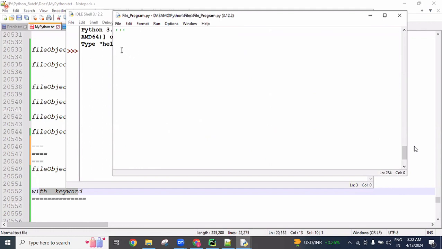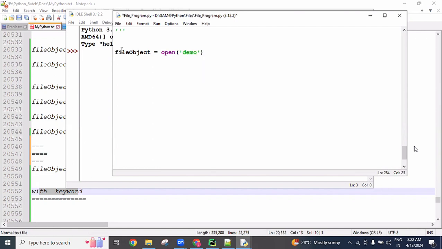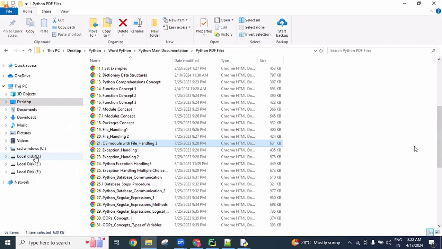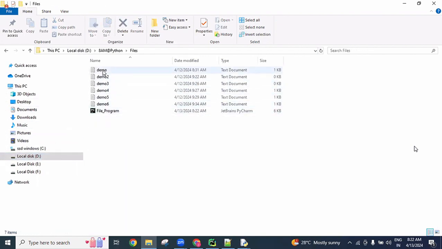Now see here. File object equal to open of, and I want to create one demo8.txt, using W mode, as. If no file is available with this name, see here in the 8 AM files, up to demo6 is available.